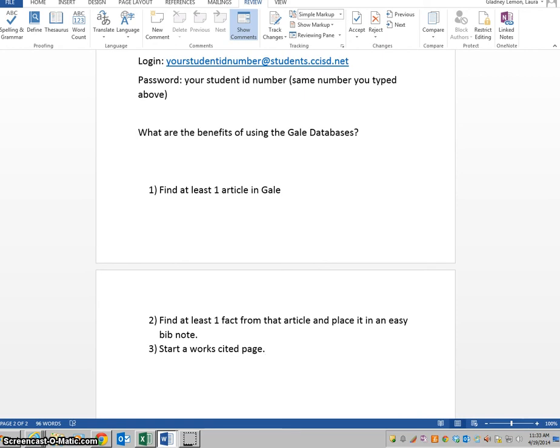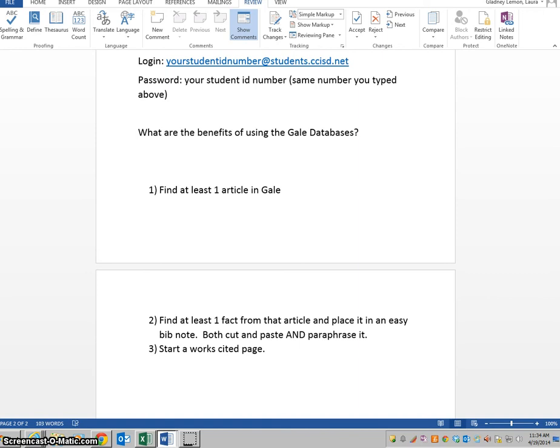The first one is you're going to log into a Gale database and find at least one article that has something to do with your research topic. Then I want you to find at least one fact and place it in an easybib note. I want you to both cut and paste and paraphrase it.